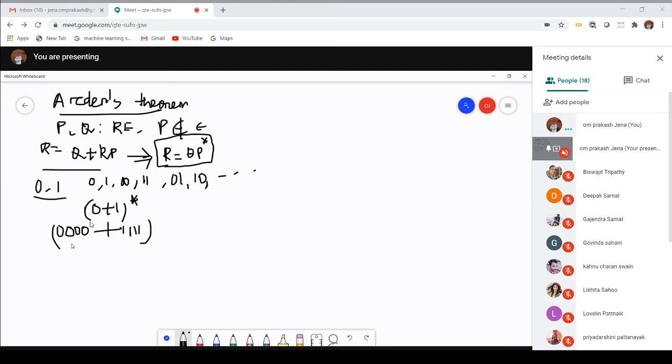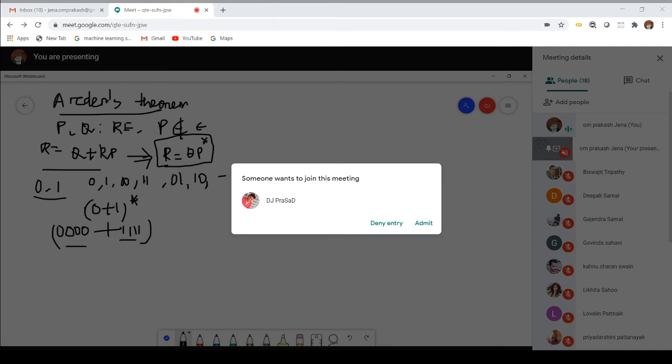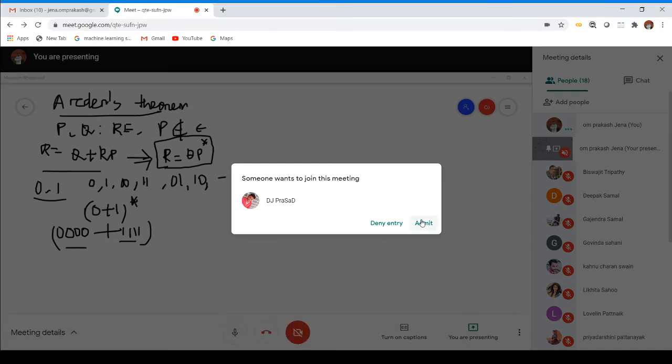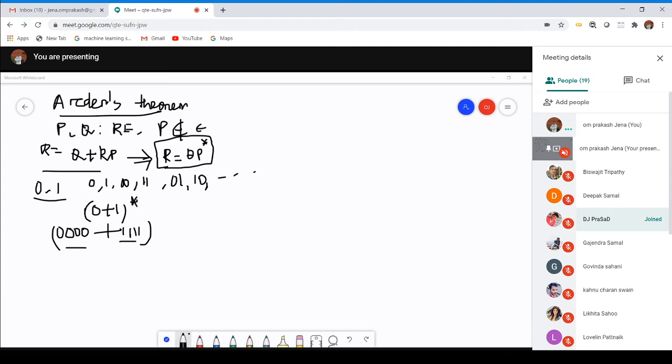If there is an or condition, then you have to go for the connection in case of parallel connections. So parallel connection means one part will consist of 4 number of 0s, and the other part will consist of 4 number of 1s. Okay.